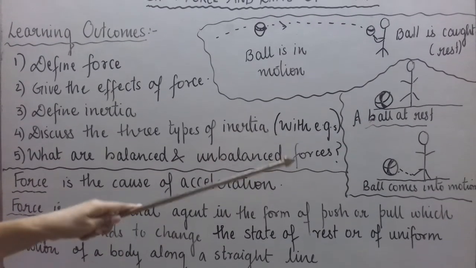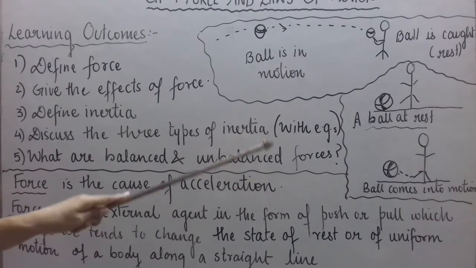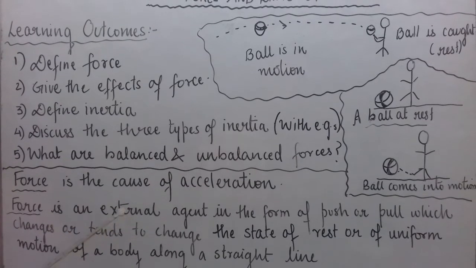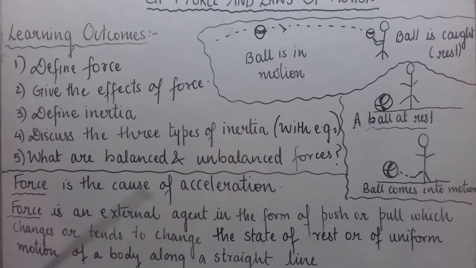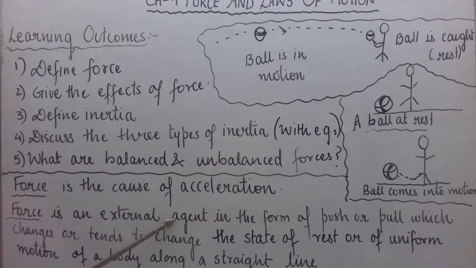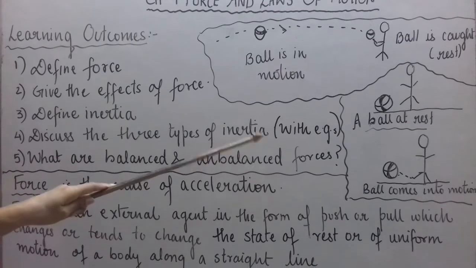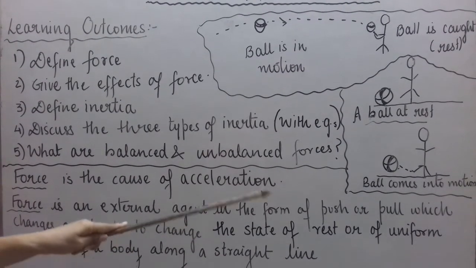Because a person is required here to stop the ball or to make the ball move. Similarly, it is not necessarily a person, it can be an object also. So it has to be an external agent. Force is an external agent. In this example, this person is an external agent. Okay? So force is an external agent in the form of push or pull.